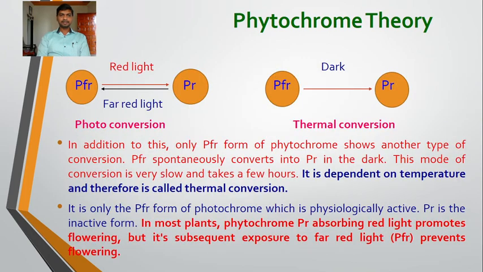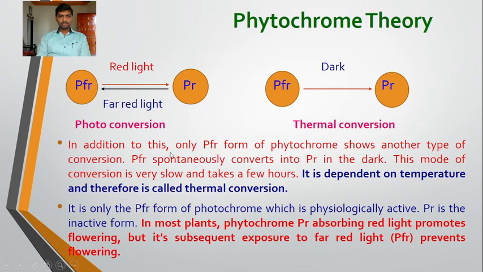So PR, absorbing red light, converts into the PFR form, and PFR, in the far red light region, gets converted into the PR. So this is the photoconversion.